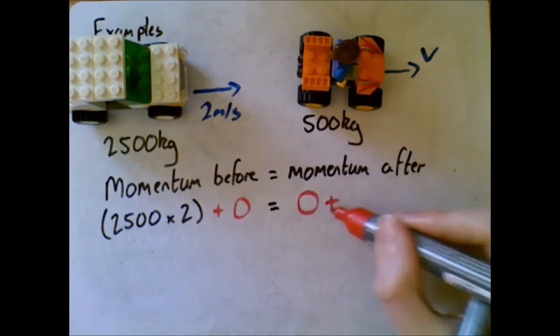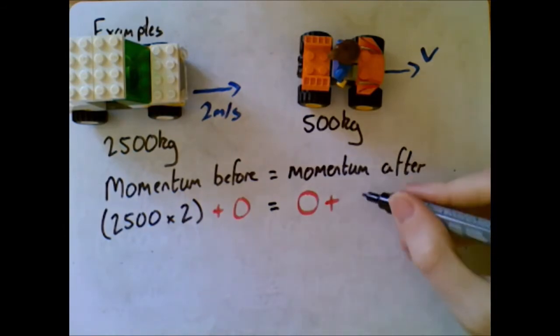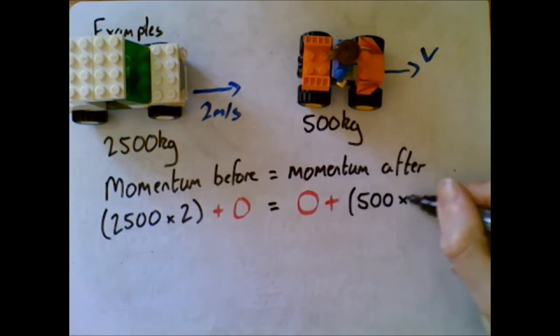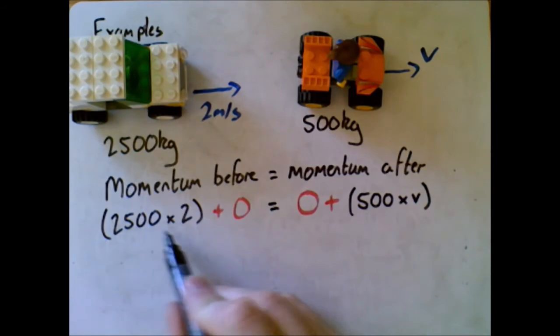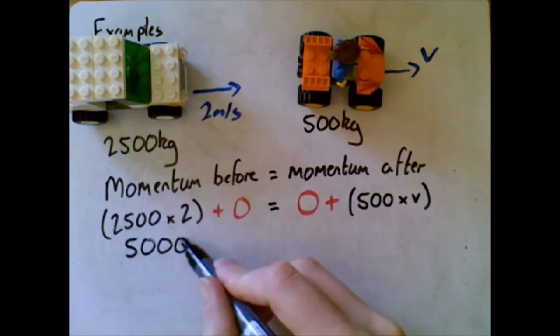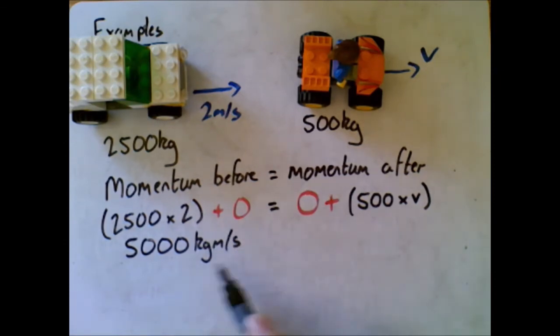So again, we don't really need to write it in, but I will just to show you where these numbers are coming from. Plus momentum of the quad afterwards. Now, momentum of the quad afterwards, well, mass, 500, times the velocity, which is v. That's what we don't know, so that's what we're trying to work out. You can just write that out as velocity if you want to. 2,500 times 2, that's 5,000. So 5,000 kilogram meters per second, that's the momentum before this collision. That's how much momentum my truck has got.